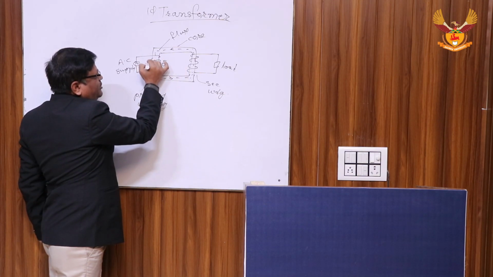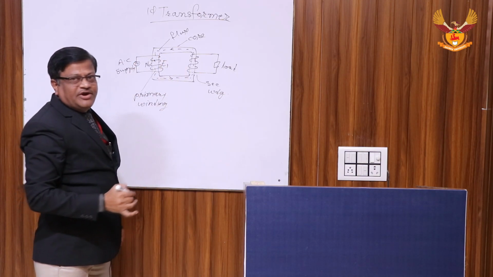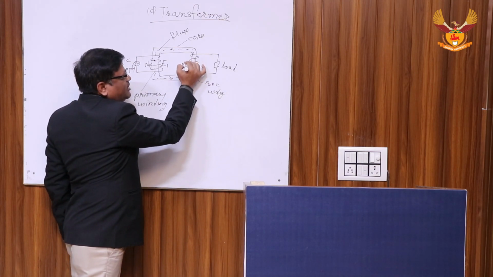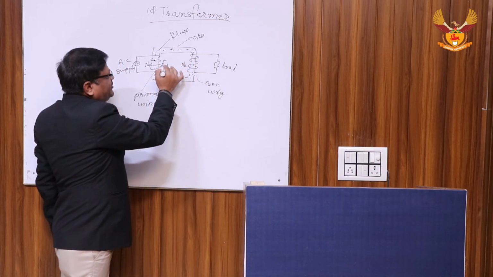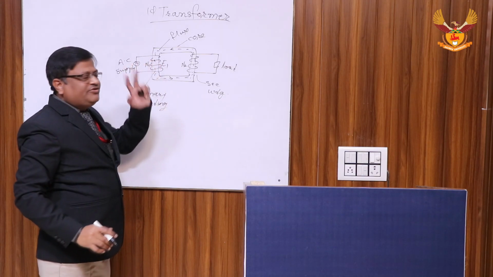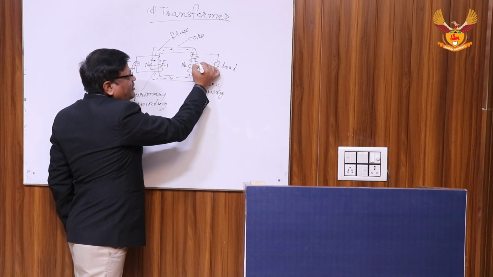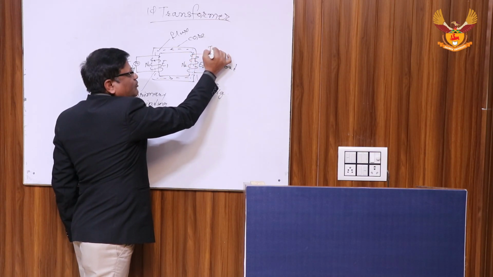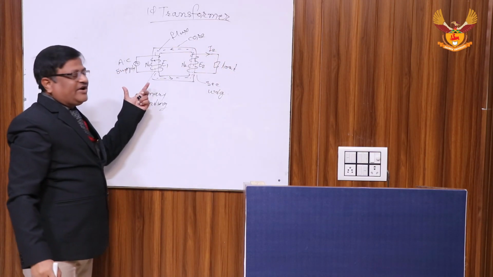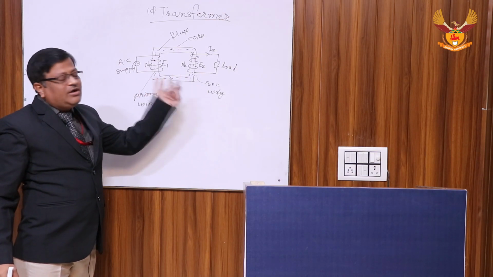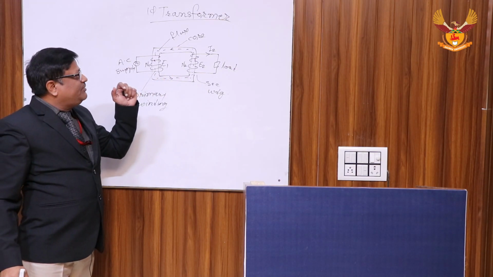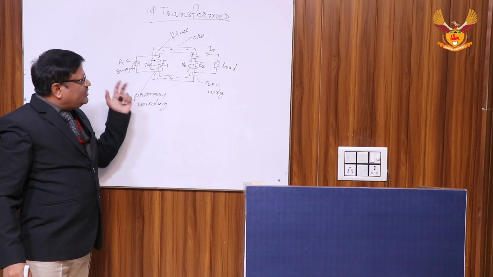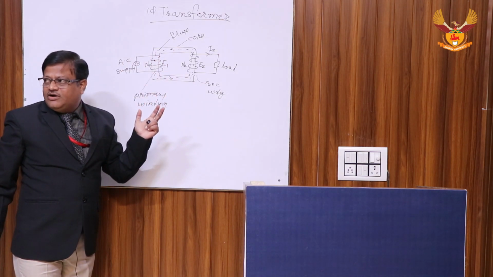In the schematic arrangement, this is N1, the number of primary turns. This is N2, the number of secondary turns. This is E1, the EMF induced in the primary. This is E2, the EMF induced in the secondary, and the current I2. So this is the primary side of the single phase transformer, and this is the secondary side. This is called the schematic arrangement of the transformer.